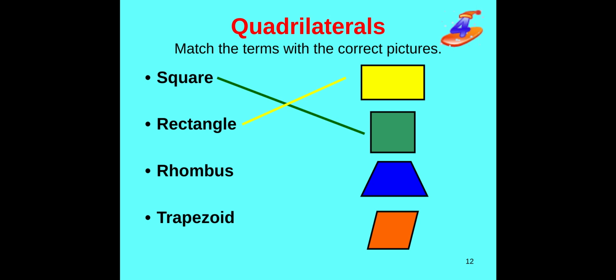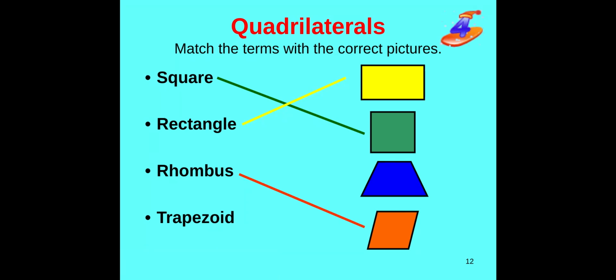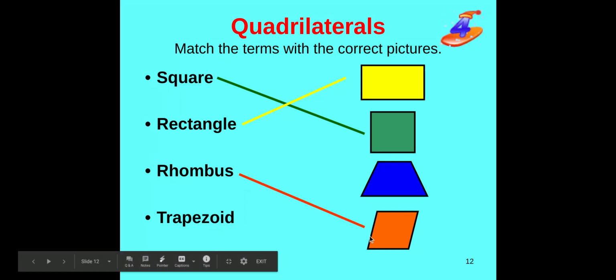Now, out of the blue and the orange quadrilaterals, which one is a rhombus? Hopefully you are pointing to the orange one at the bottom. It's like a squished square. On a rhombus, all four sides are equal or congruent, like we said before, but the angles are different, okay?